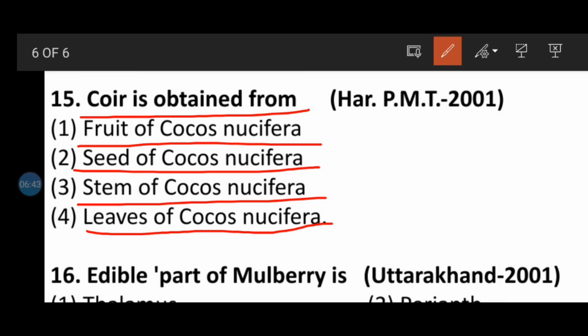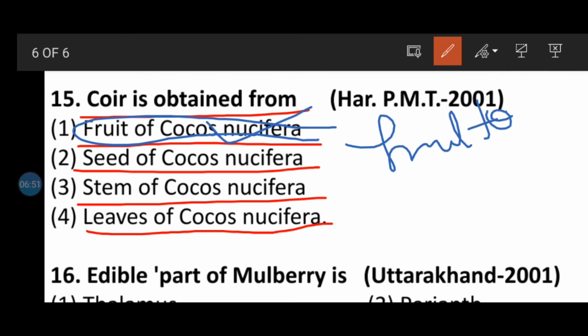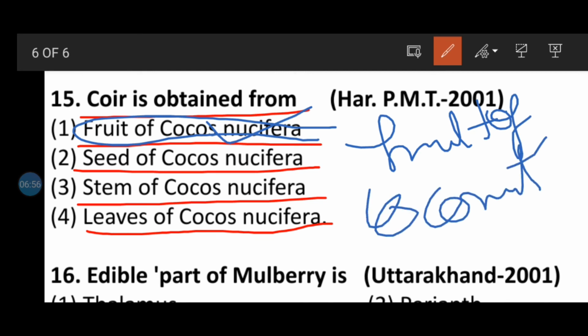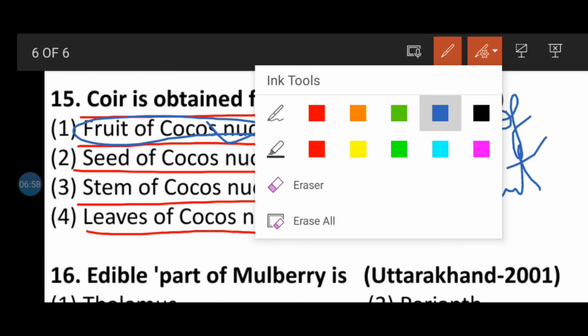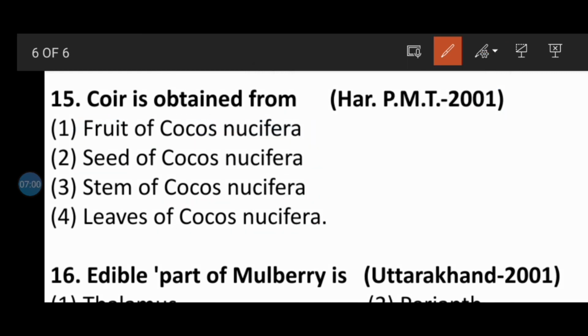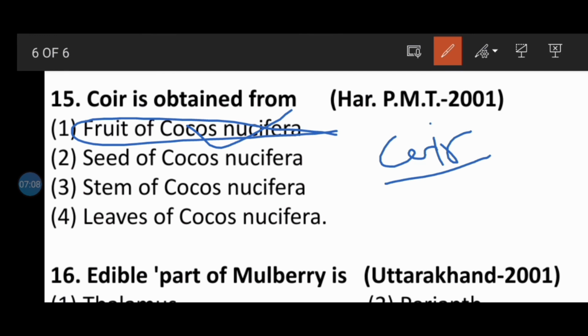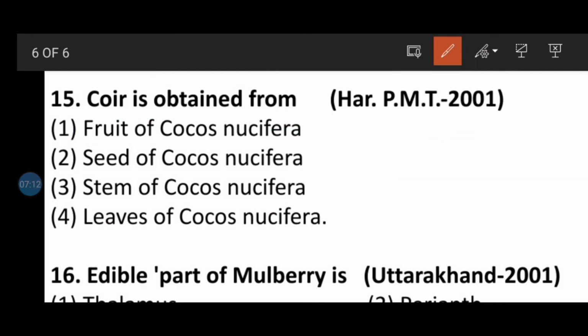So here the correct answer will be the fruit of Cocos nucifera, simply the fruit of coconut. In the mesocarp of the coconut, coir is present.